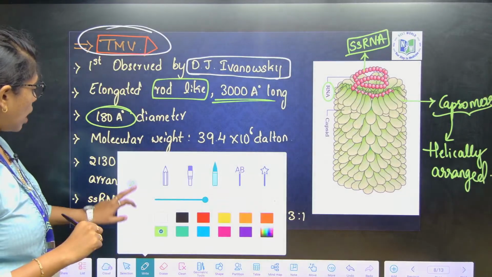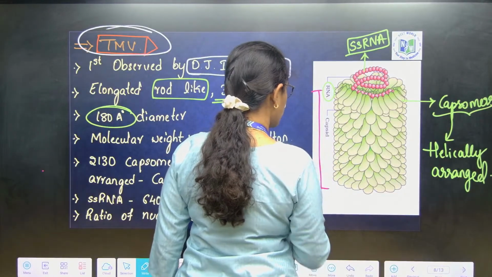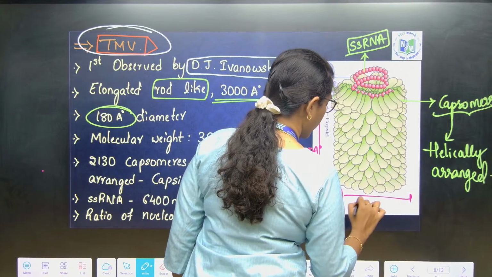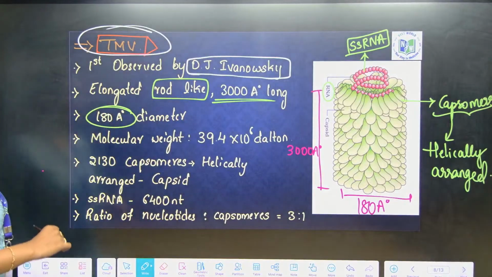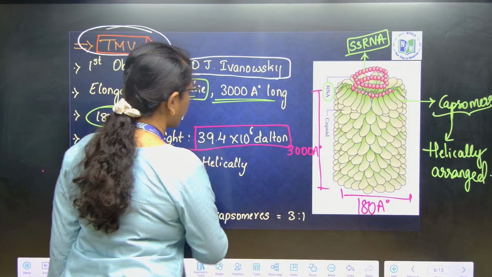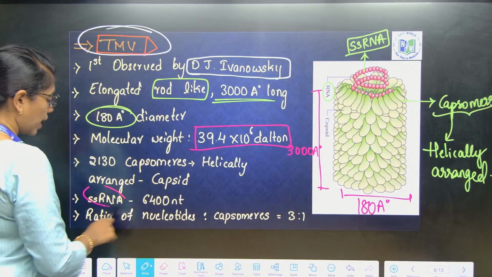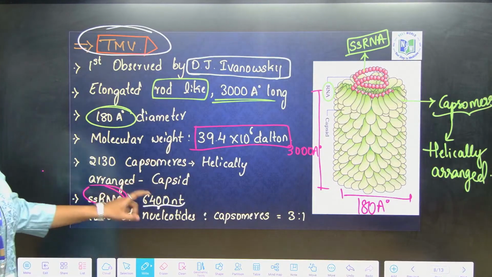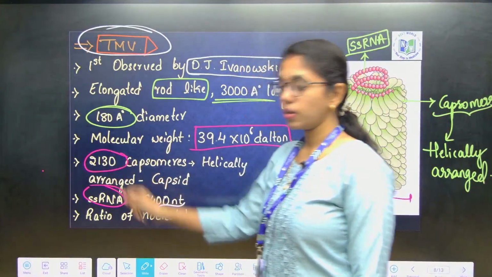It is 3000 angstroms long and 180 angstroms in diameter. Got it? Now, the molecular weight of the TMV will be 39.4 into 10 to the power of 9 Daltons. And how are these capsomeres arranged? Helically. Single stranded RNA has how many nucleotides? 6400 nucleotides, and this complete capsid is made up of 2130 capsomeres.